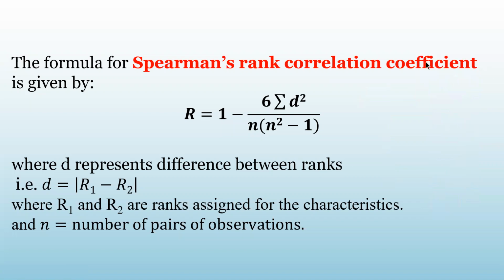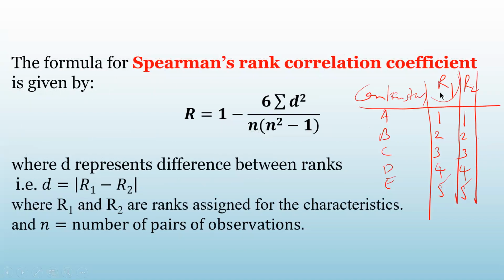In that case, if I ask you what is the difference between the ranks? Look here, R1 minus R2 is 0. Here also it is 0. Here also, here also, and here also it is 0. Both the judges are giving the same rank, so the difference between the ranks is 0. What about D square? D square will also be 0. So what is the sum of D square? If you add these columns, you will get 0. And if you put it in the formula, summation D square will become 0.